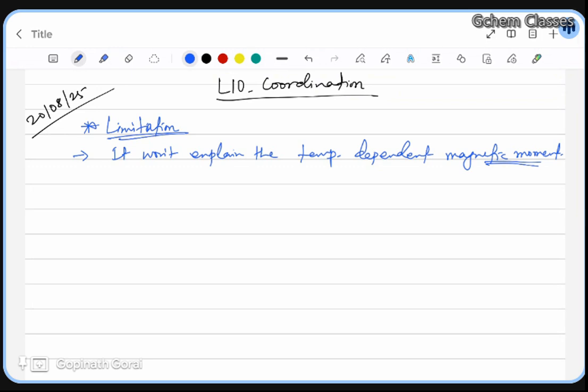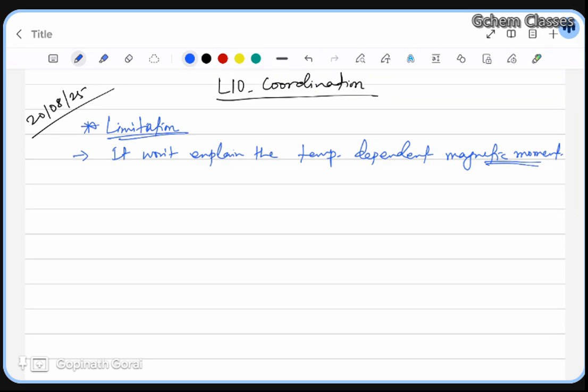Then you will come to know why it does not explain the temperature dependent magnetic moment. As you increase the temperature, the paired ones can become unpaired, or unpaired ones can become paired up. So the temperature dependent magnetic moment is not explained.